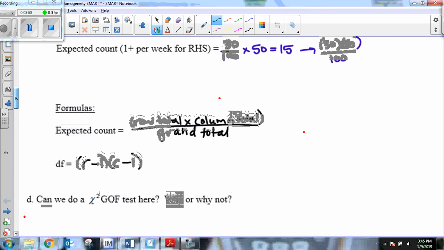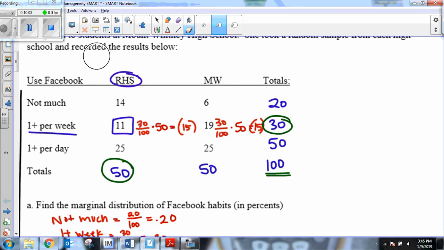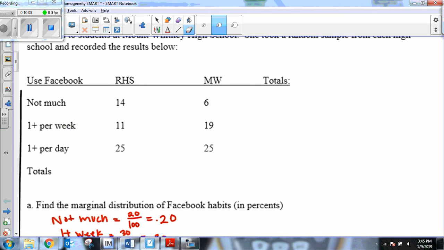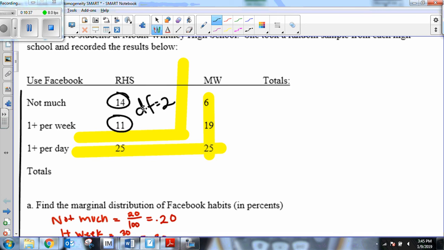But what's actually an easier way is, I'm going to erase all this for now because there's a way that you could do it by just looking at the table. What I'm going to do here is chop off, think of it as rows minus 1 and columns minus 1, we're going to take off one row and we're going to take off one column. So we're chopping this row off, we're chopping this column off. And then just look at how many numbers you have left. We have 1, 2 numbers left. So that's a degrees of freedom of 2.